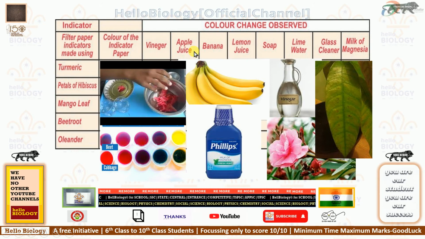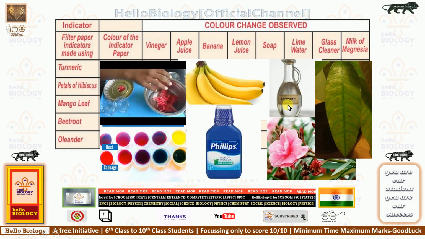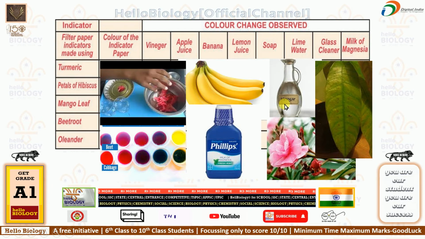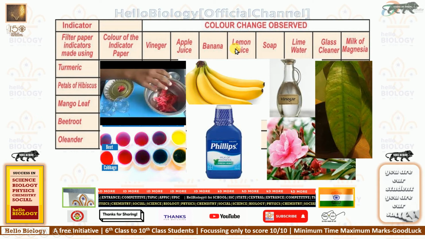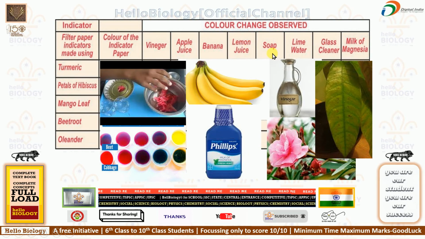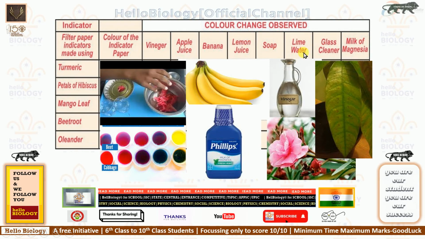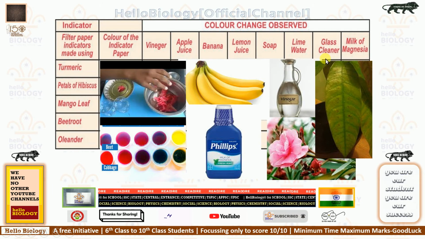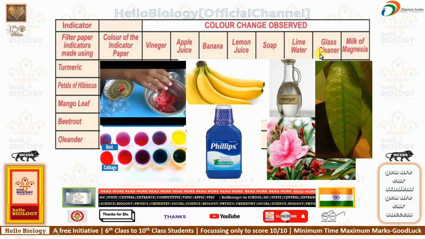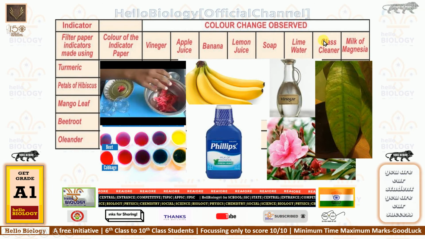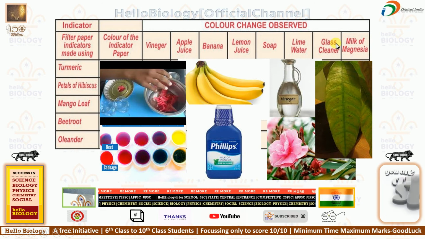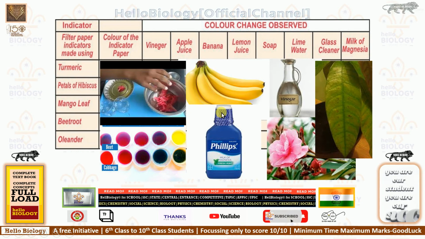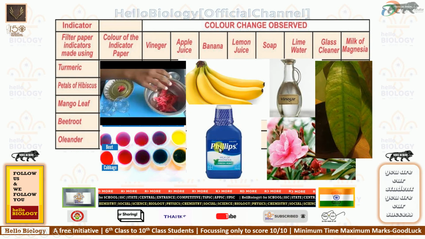Vinegar is there. This is the vinegar. It is the same as lemon juice. Apple juice we know. Banana here, banana juice. Lemon juice. Soap water we know. Lime water. Glass cleaner we know. Glass cleaners means things like Lysol, these kinds of things. And this is milk of magnesia. That is also a cleaning agent.